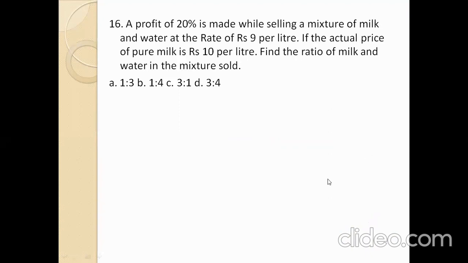Is that the right answer? Okay, but once again, see this question. Find the ratio of milk and mixture sold. Here the original price is 10 rupees. He sold at 9 rupees per liter and gets 120%, 120% profit.